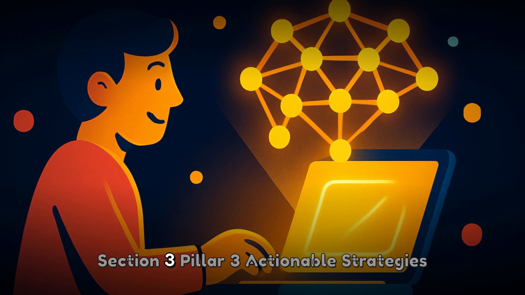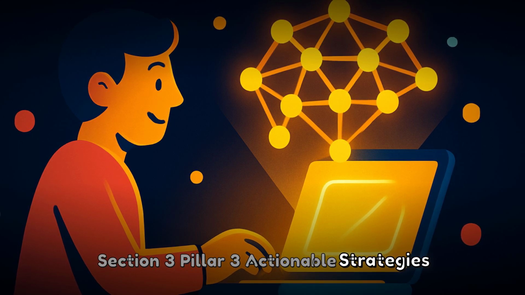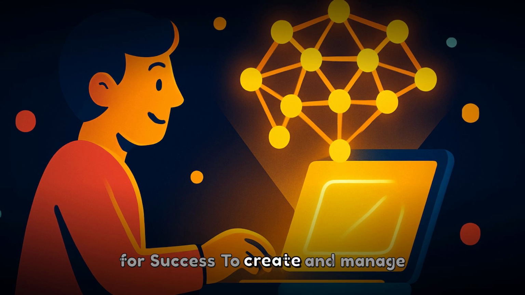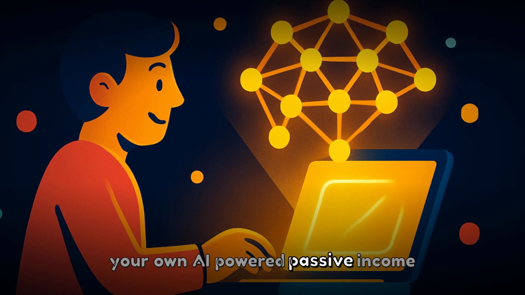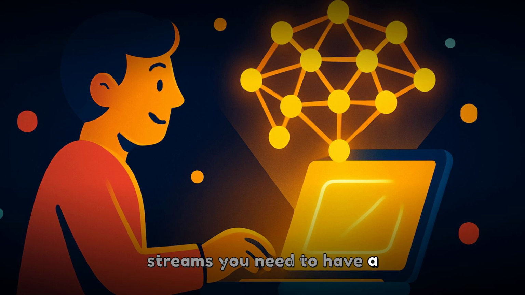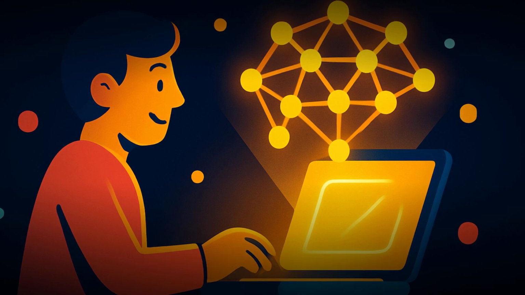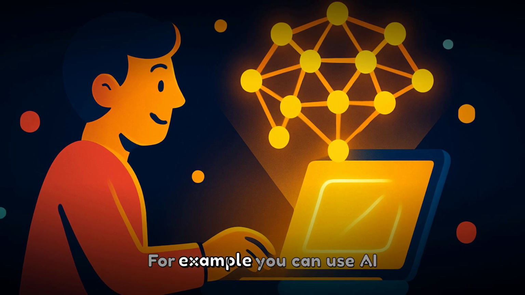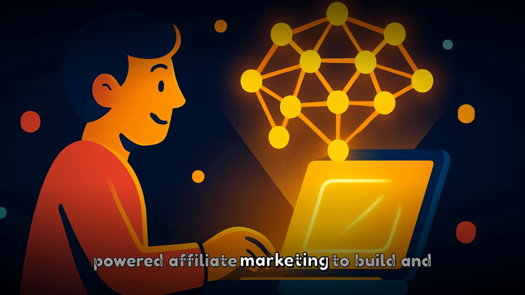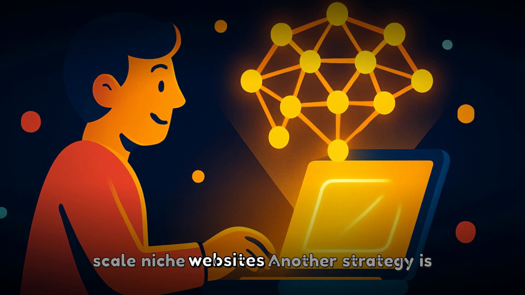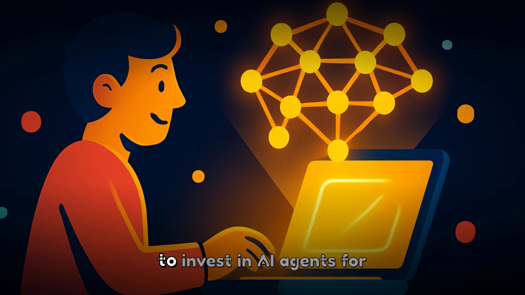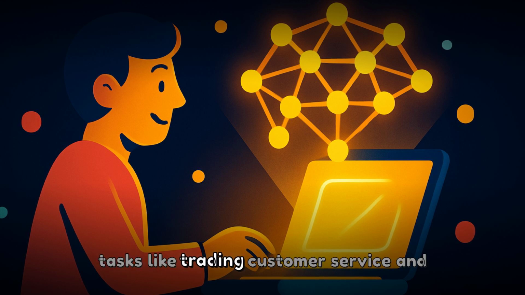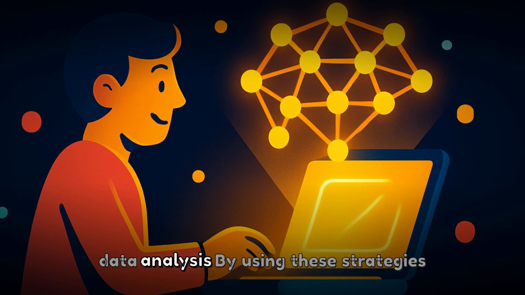Section 3. Pillar 3. Actionable strategies for success. To create and manage your own AI-powered passive income streams, you need to have a solid strategy in place. One of the most effective strategies is to utilize AI tools to automate tasks and create digital products. For example, you can use AI-powered affiliate marketing to build and scale niche websites. Another strategy is to invest in AI agents for tasks like trading, customer service, and data analysis.